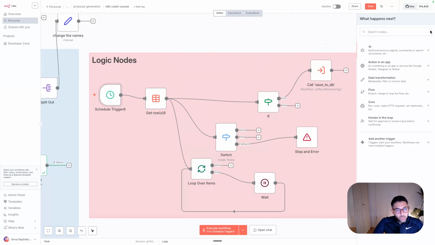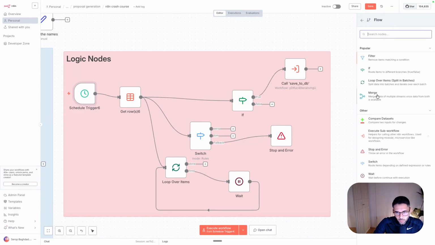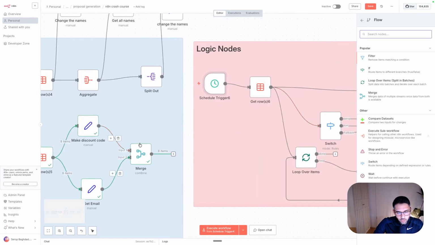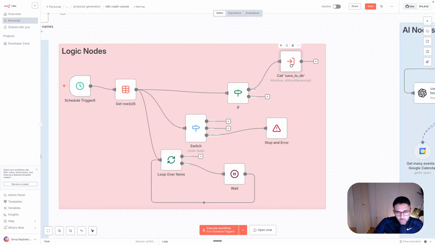So in this lecture, we will be talking about the logic nodes, and these you can usually see in this flow once you go to get a new node on the flow. As you see, some of them we discussed in other lectures, regarding the merge and filter. Technically they are also logic nodes, but what I consider more as logic nodes are stuff like if nodes, switch, waiting, and also the looping and executing sub workflows, which are more like controlling how the logic of the information flows. And let's start with the simple ones.